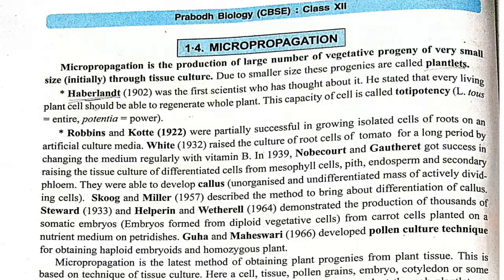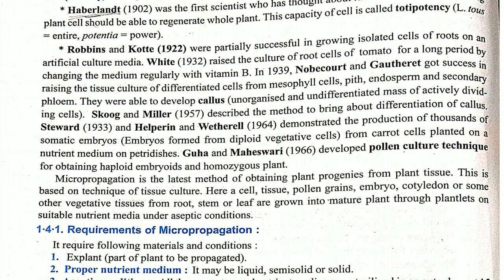Herbert Land, in the year 1902, was the first scientist who studied micropropagation, and he also told about totipotency, that is, the capability of cell division. Then different scientists worked on it, Robin Cote, White, and so on, and they told that any part of the plant can be utilized for the purpose of plant tissue culture, and that part of the plant is known as the explant, which is capable of regenerating the complete plant.